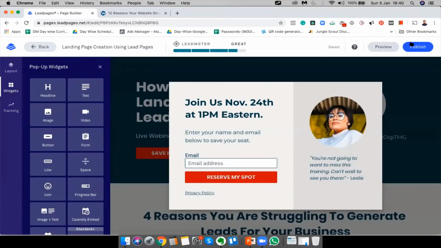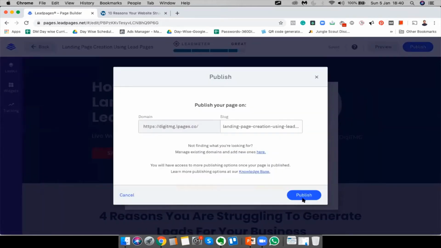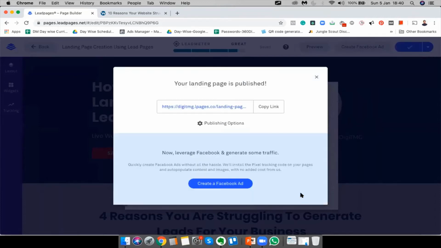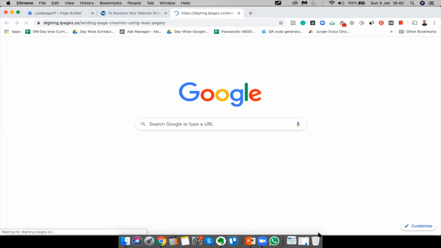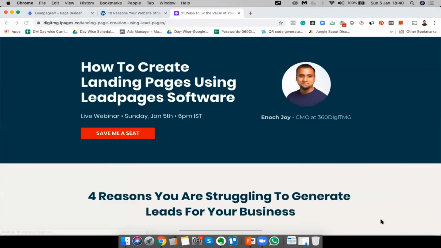So let me quickly publish it so you guys also can have a look at how it looks. And there are some changes that are yet still need to be made. I'm going to make it now. So, all right, it's published. Now let's see how it actually looks. And if you guys want to have a look at your end, I've just shared it in the chat window. So have a look.